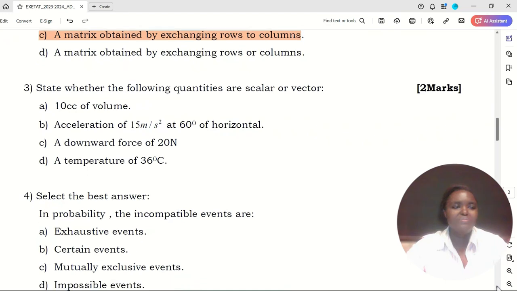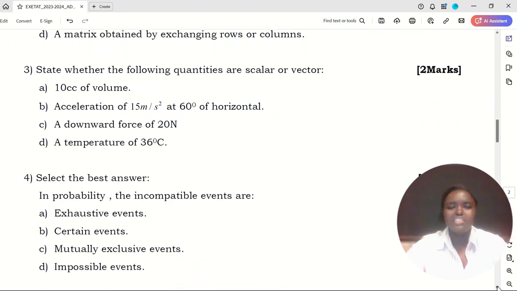Question number 3. State whether the following quantities are scalar or vectors. What is a scalar and what is a vector? A scalar is any measure which is determined by its magnitude. For a scalar, we should have magnitude.